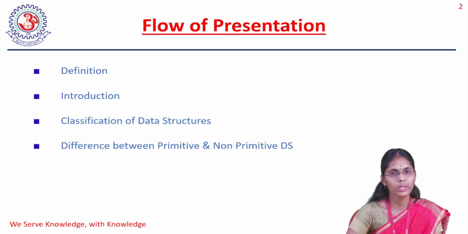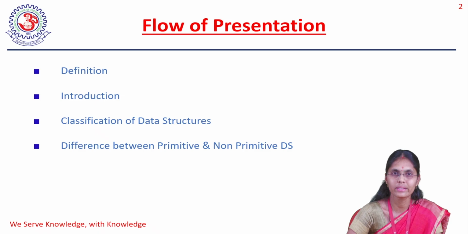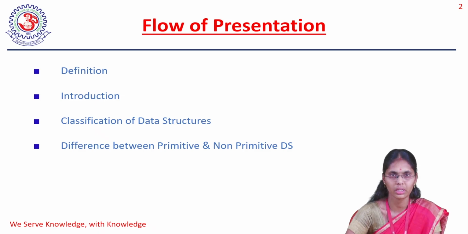In today's session, we discussed what data structures are, what data is, and what a data structure is, and we gave a clear definition. Then we discussed the different types of data structures, primitive and non-primitive, and the difference between them. We also discussed the list.